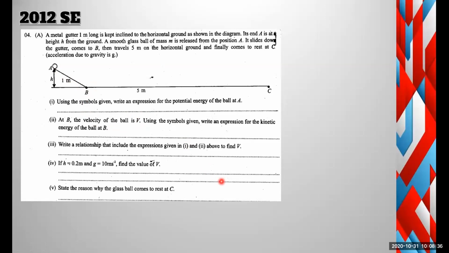The sum of the energy should always be equal, as per the law of conservation, right? All the sum of the energy should be equal. So here, potential energy is equal to the kinetic energy. This kinetic energy will become frictional energy at this point. That's why the ball is stopping, because of the friction created by the surface.